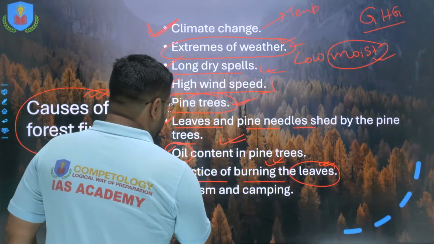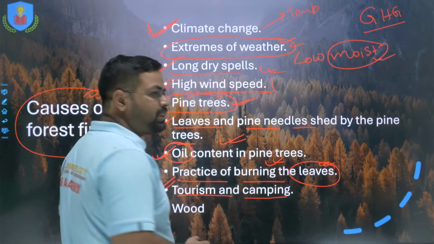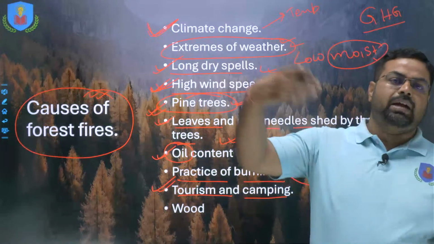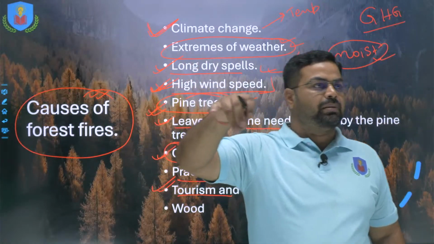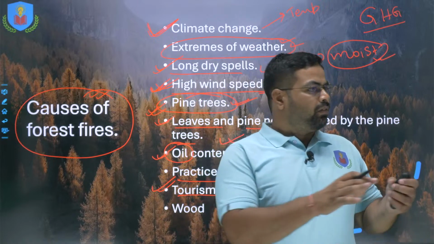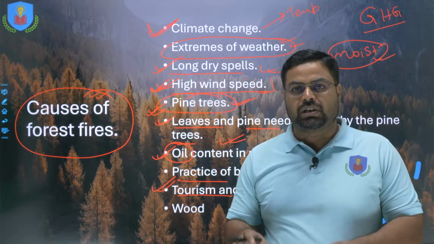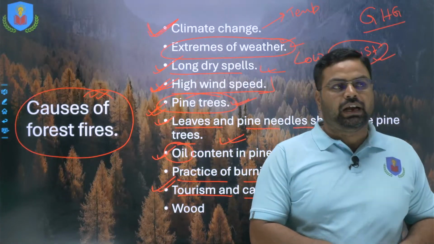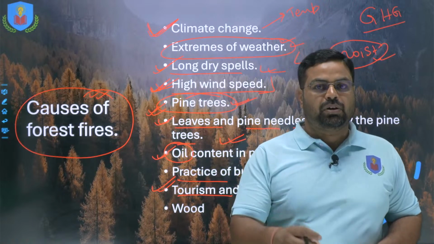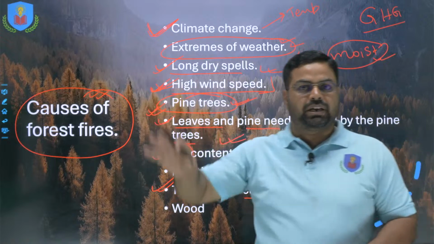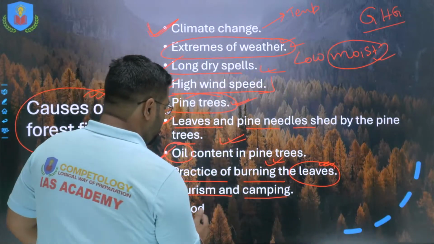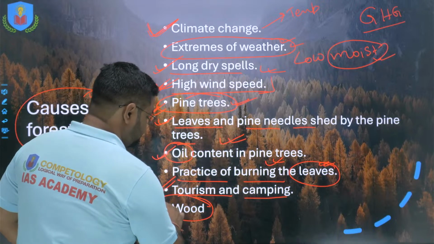Thereafter, tourism and camping. Uttarakhand is a tourist destination. Everybody knows that, and many tourists go on to camp over there, put up their camp. They have a bonfire, and when they are leaving, they do not completely put out the bonfire. And if wind is available over there, then that bonfire causes the forest fire by spreading the fire throughout the forest. So this is again a major cause.